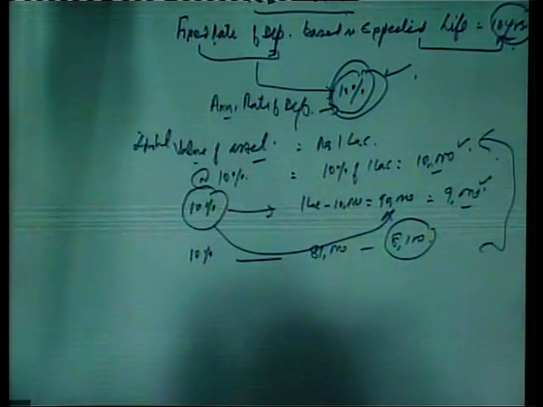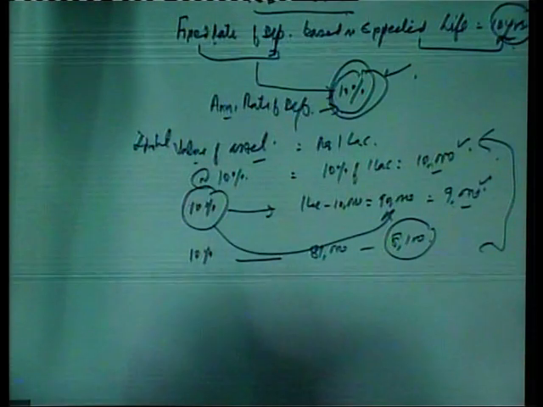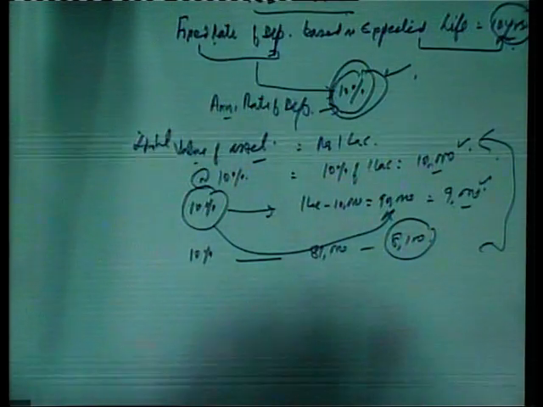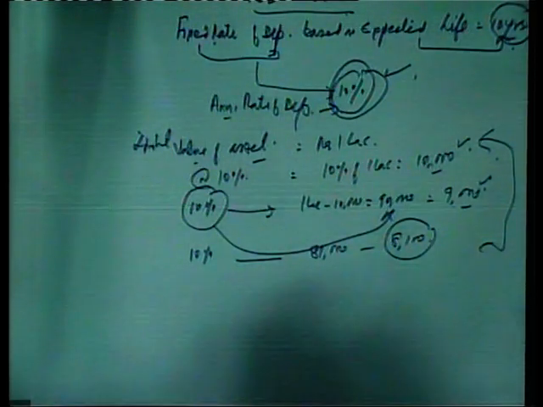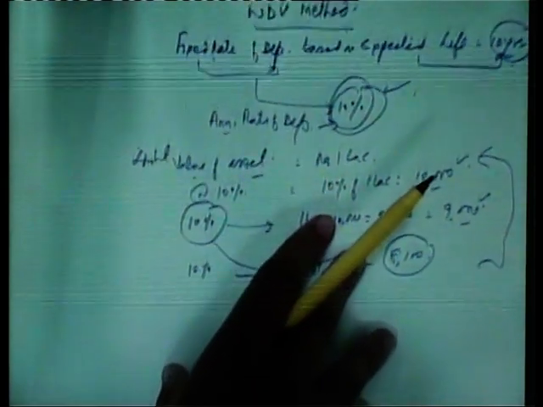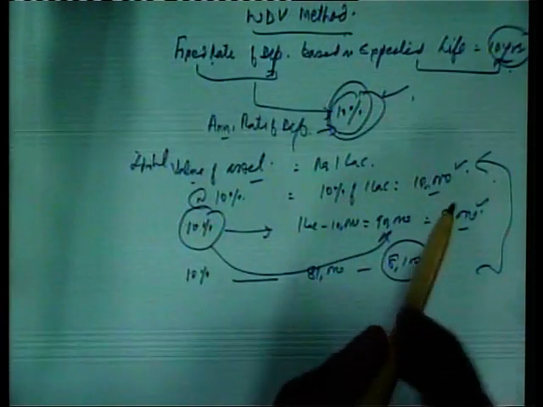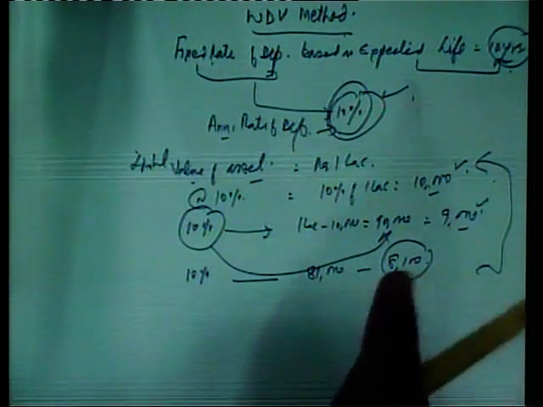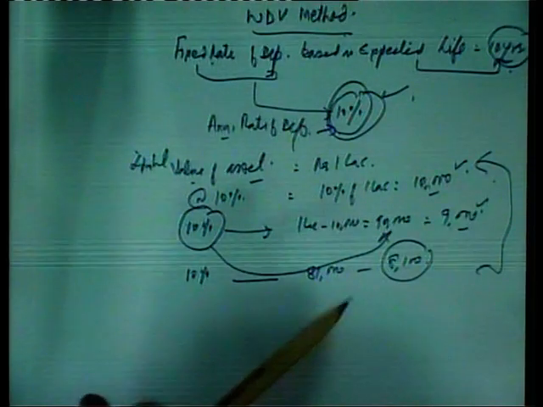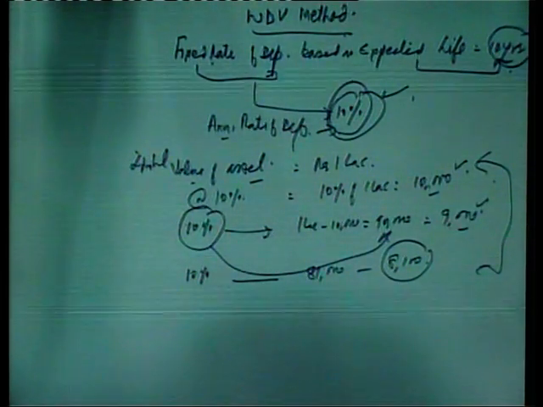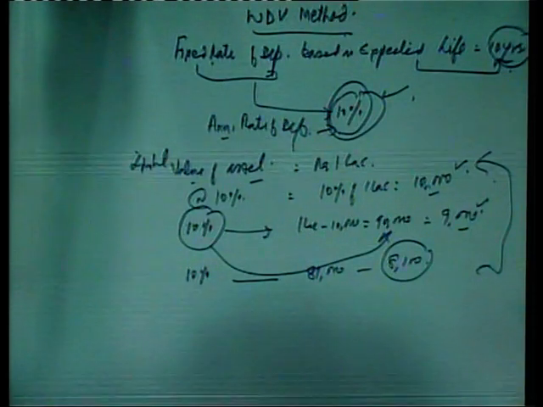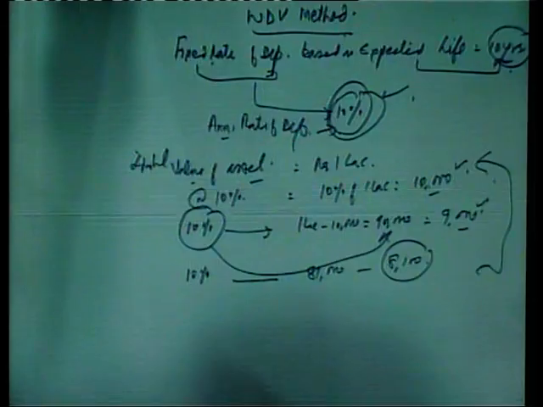And the next important point, that is again a point of differentiation if you compare with the straight line method. In the straight line